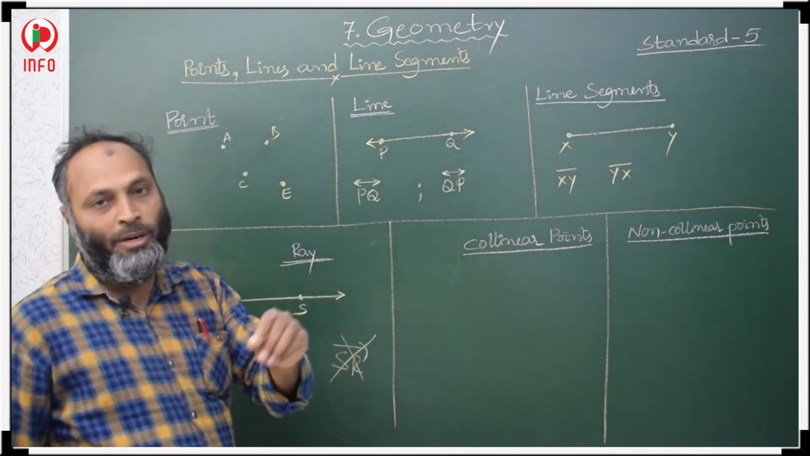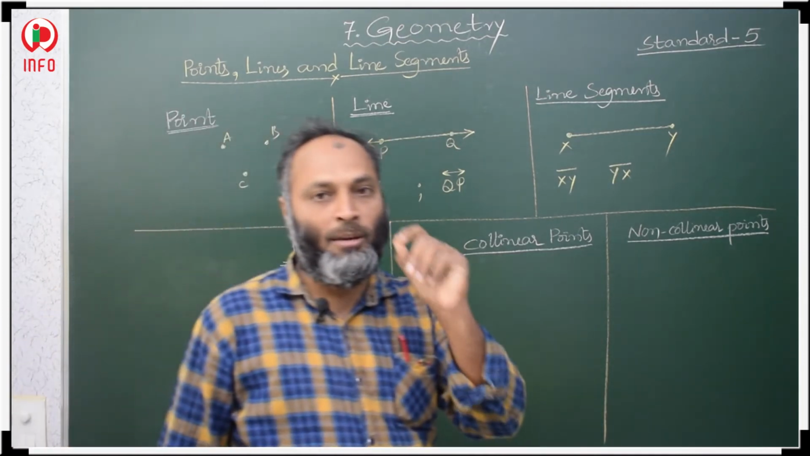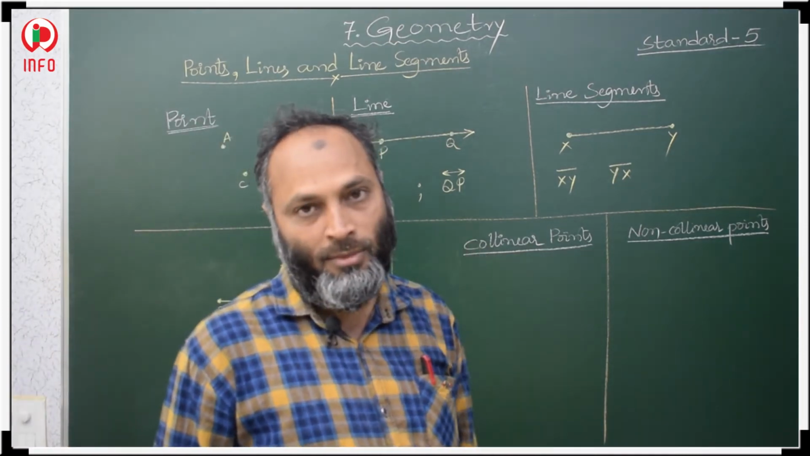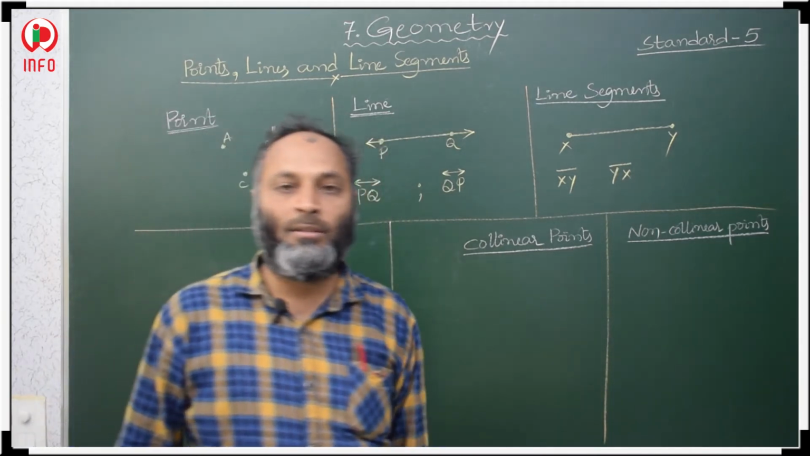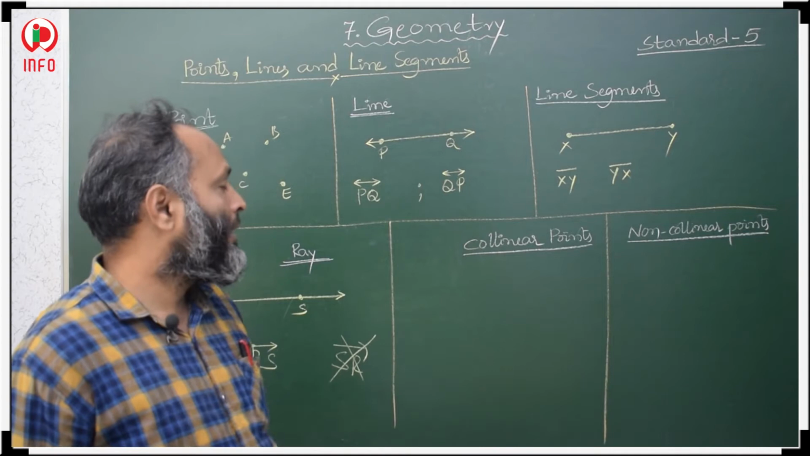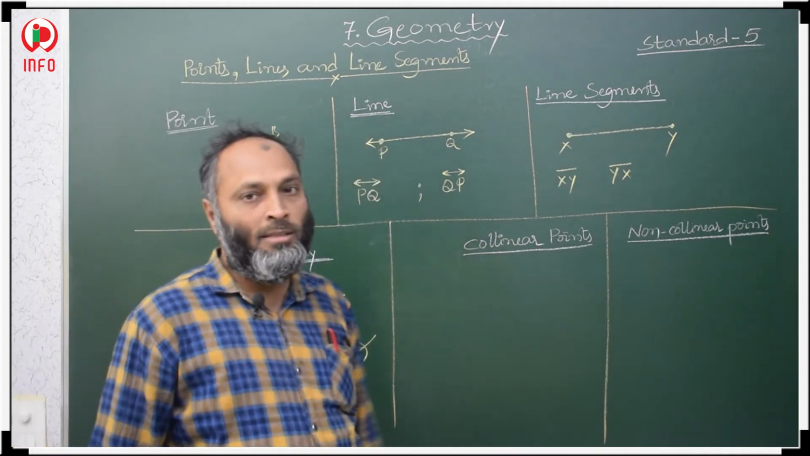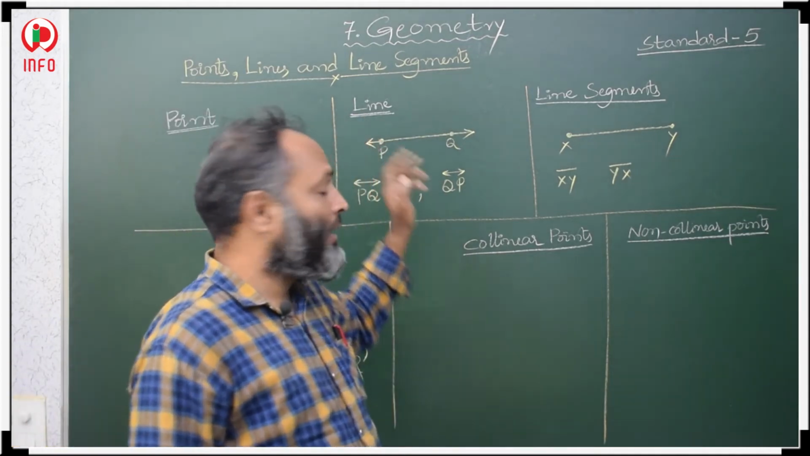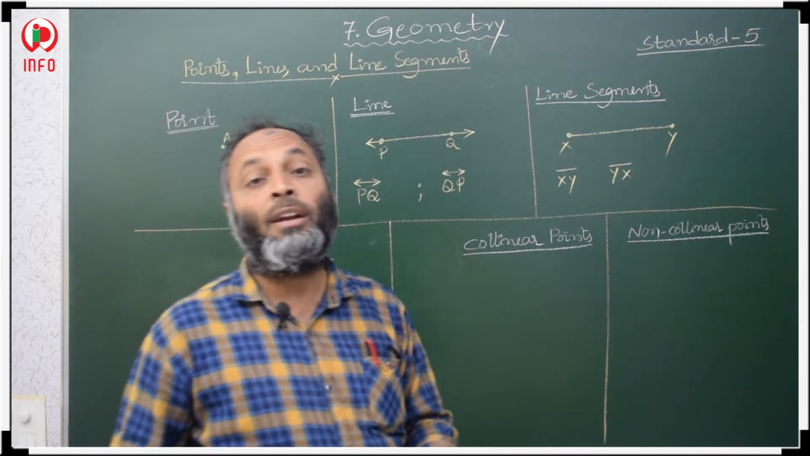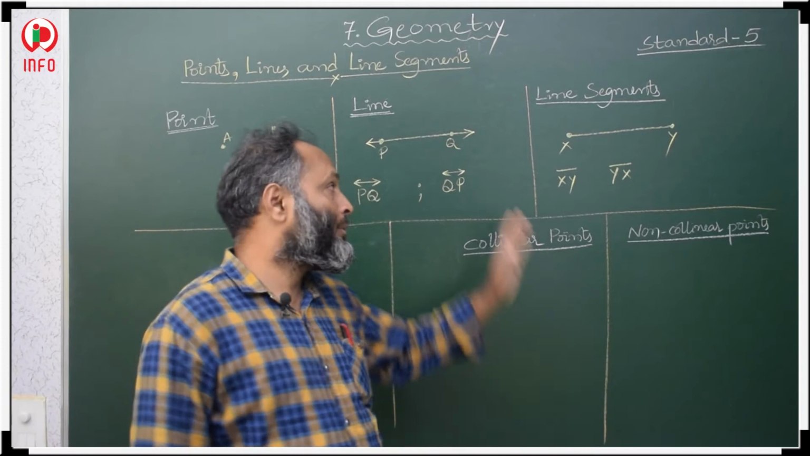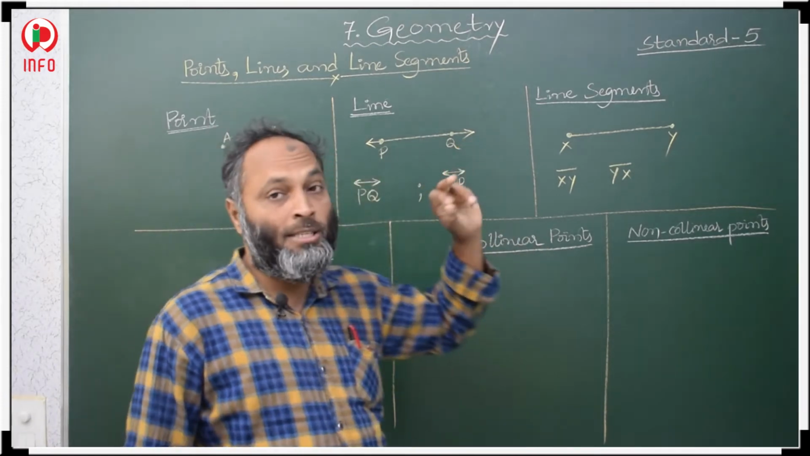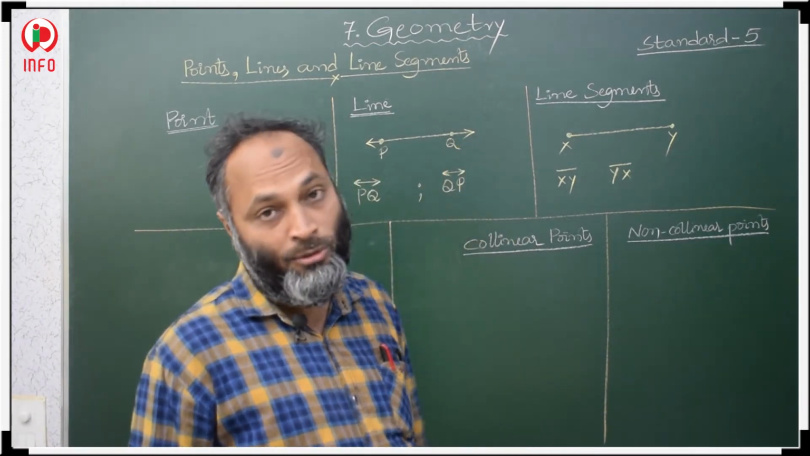Point means a dot, which represents an exact location. A point does not have any length, breadth and height. Okay. Then after that, line. A line extends infinitely in both the directions. We have two arrows, and these arrows mean it extends in both the directions.